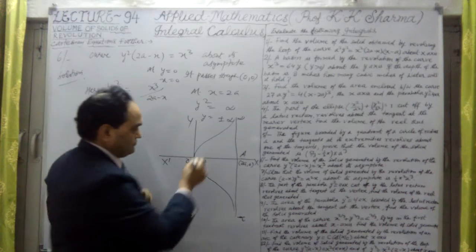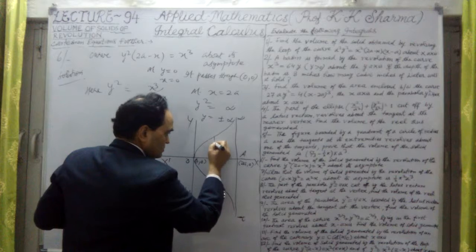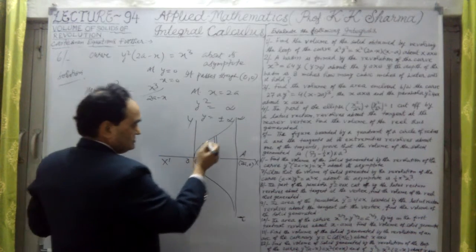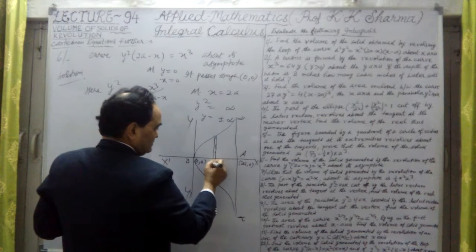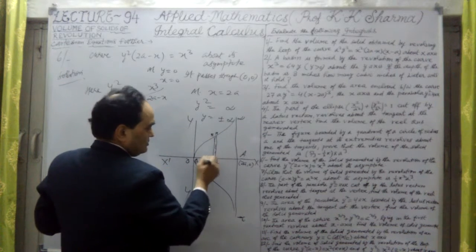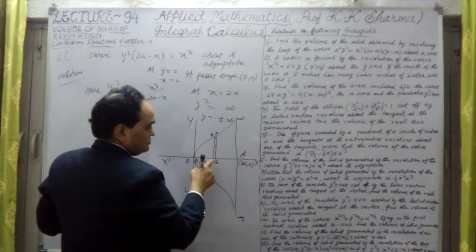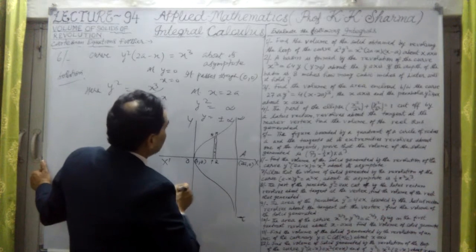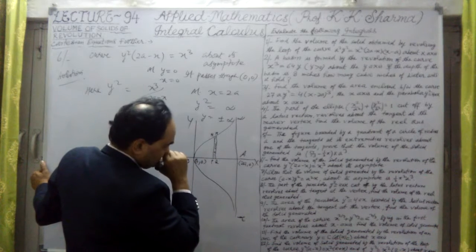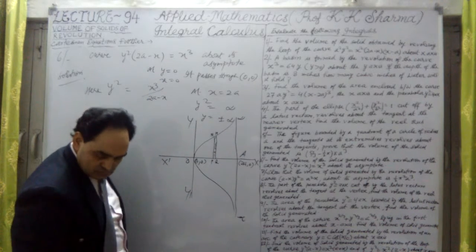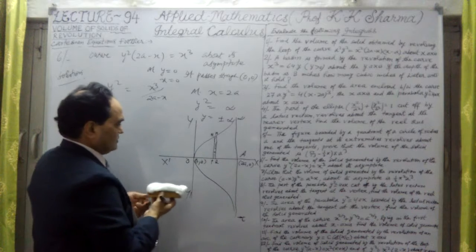What we have to find out is the volume of this. Let me take an elementary step here. This is point P, this is point Q, this is M, or N here, no problem. Now what we have to find out here is this point. I'm sorry. Now here it is.